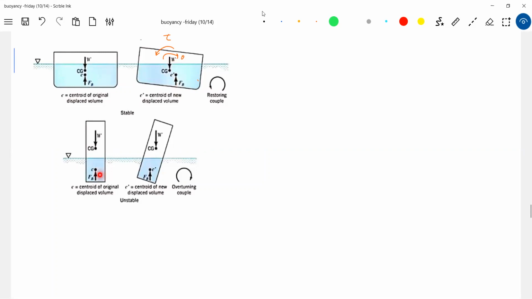Now come to this one, unstable equilibrium. Now it's in equilibrium, net force and net torque are 0. I'll tilt it. Then in the volume immersed, the center of buoyancy will shift towards the left and it will set up a torque about the center of gravity.